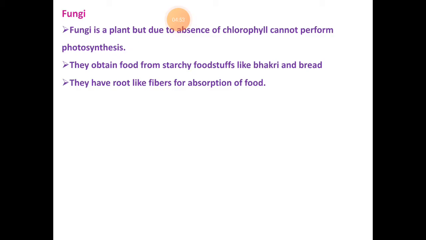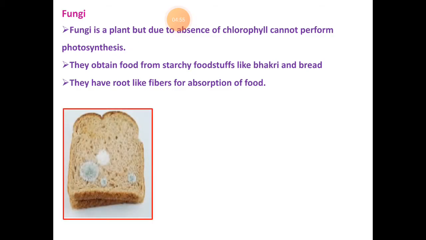Because fungi are plants, but due to the absence of chlorophyll, they cannot perform photosynthesis. They obtain food from starchy foodstuffs like bhakri and bread, on which they grow very easily and fast because these contain glucose, and therefore the fungi get their food.